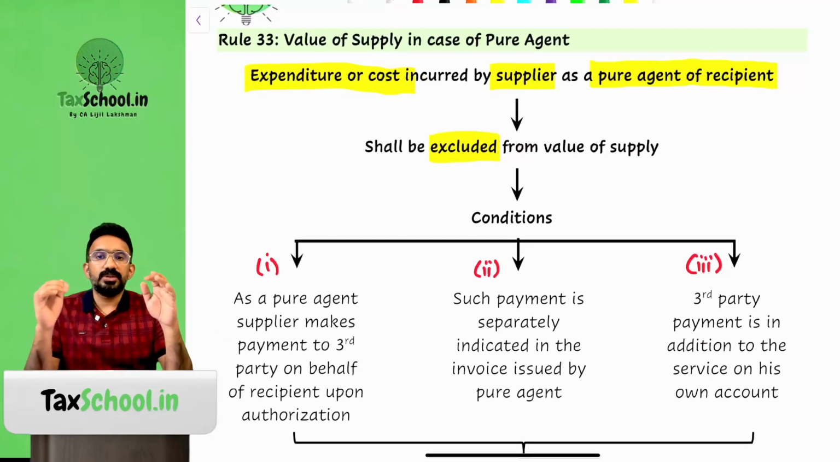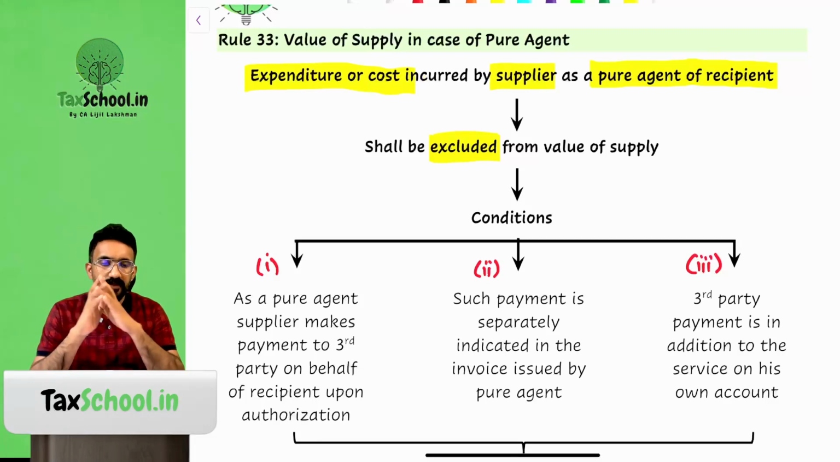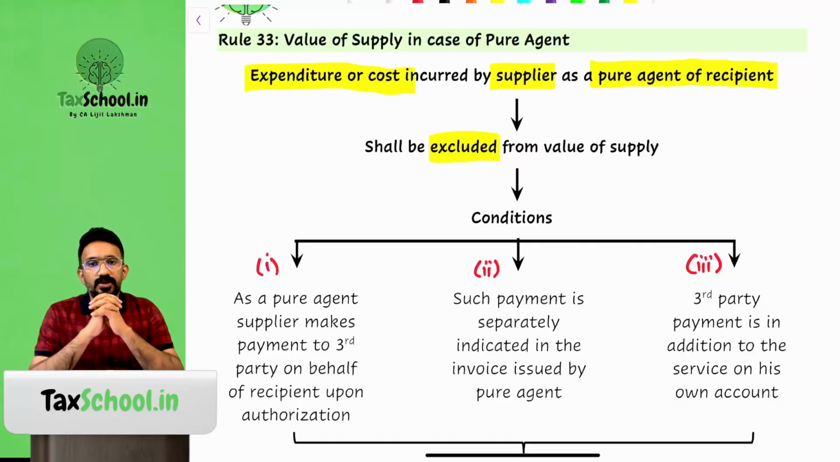Now let's move to rule 33. So the special valuation from 2 to 5 is something that is tested in the exam, so you have to be careful. Let's quickly move to rule 33 and then try to understand this. What does rule 33 talk about? It talks about the difference between reimbursement and pure agent payment.